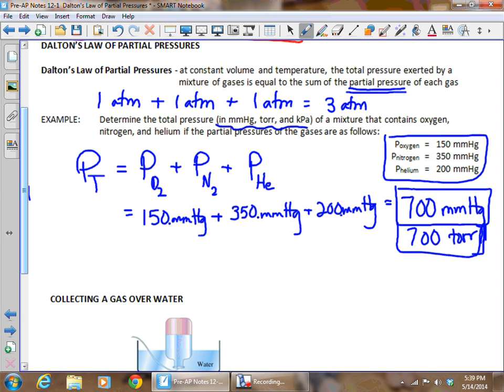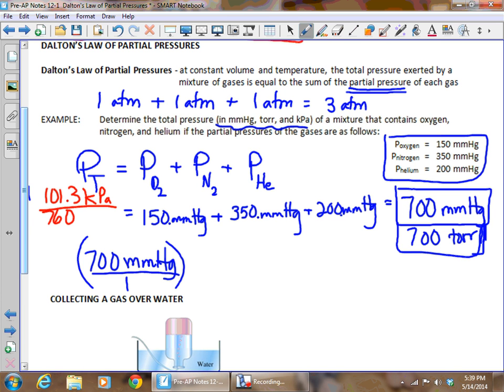But now kilopascals we're going to need to convert. So let's take that 700 millimeters of mercury, and if you look back at the previous page, I don't expect you to have this memorized yet, but there are 101.3 kilopascals for every 760 millimeters of mercury. Since millimeters of mercury needs to be on bottom to cancel, then we can use that conversion factor just as it is.